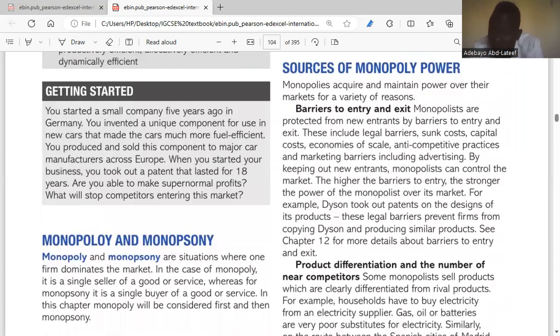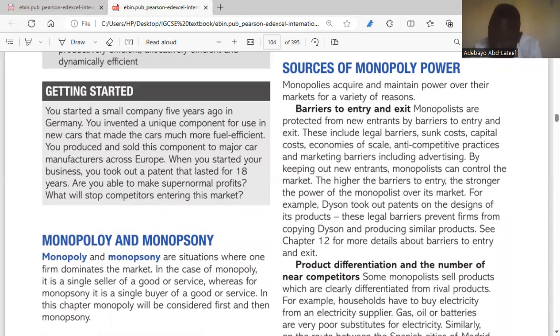Monopolies are protected from new entrants by barriers to entry and exit. So, which means they don't allow new businesses to set up in such an industry. Because new businesses are not setting up in that industry, that means there are barriers to entry. And inasmuch as there's no business coming into the industry, there's no business going out of it. It is only the monopolies that are in charge.